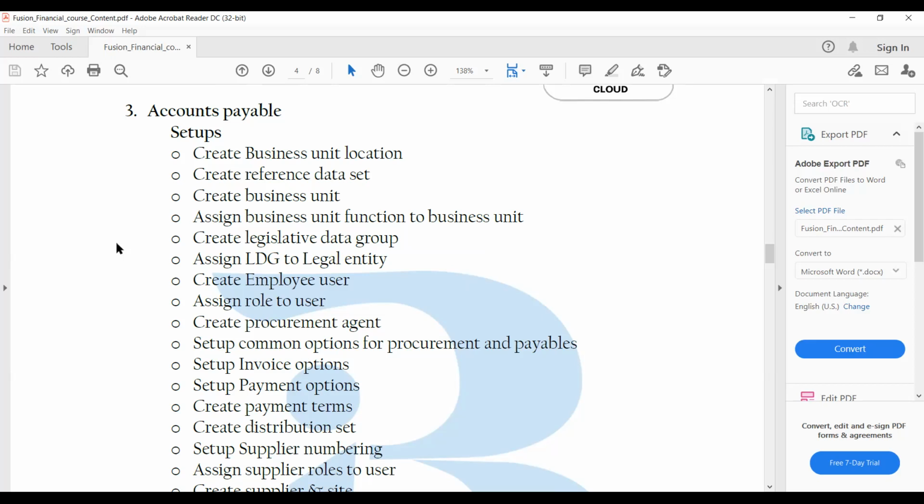The reason why we will create a procurement agent is that it's not exactly similar to EBS. We have a few changes wherein a supplier cannot be created by the accounts payable specialist. It will be created by the procurement executive. So that is the reason we are creating the procurement agent and the other things.